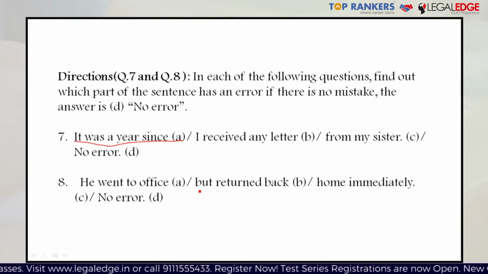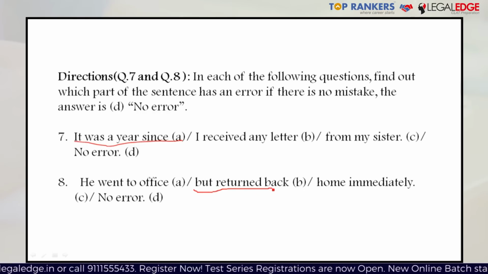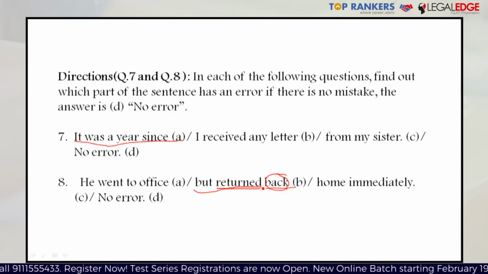In the next question, he went to office but returned back home immediately, and no error. So in this case, the answer has to be B, but returned back, because the word back automatically has the same effect which the word returned has, and therefore it is redundant or unnecessary. Only the word returned will be sufficient. So the corrected sentence would be he went to office but returned home immediately.